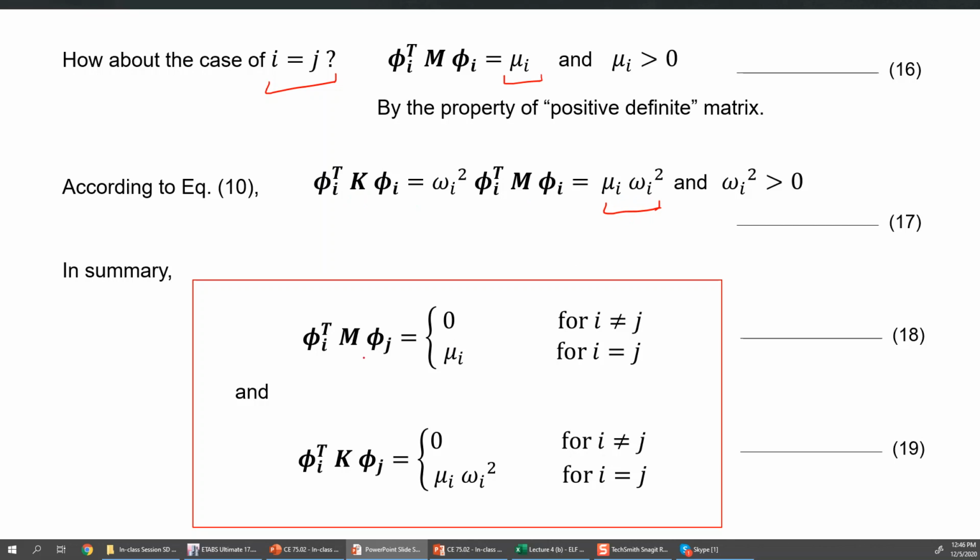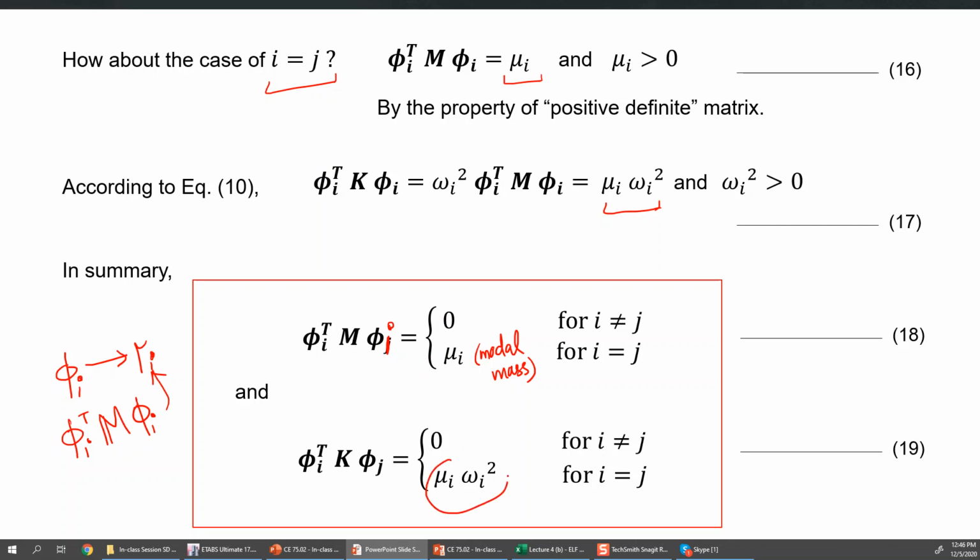So the summary is that when we multiply phi I transpose mass with phi j, we get a 0 value for I not equal to j and a non-zero value called the modal mass for I equal to j. So the modal mass is defined as the product of these three numbers when j is also equal to I. For any given phi I, you can calculate mu I by this multiplication, phi I transpose into mass matrix into phi I again, the same phi I. So you can calculate mu I from this multiplication.